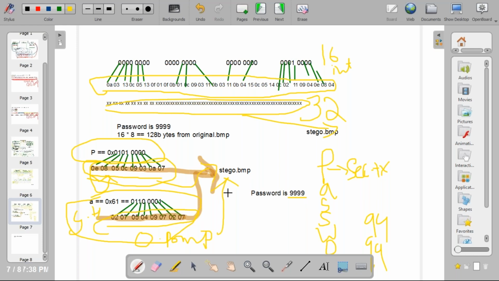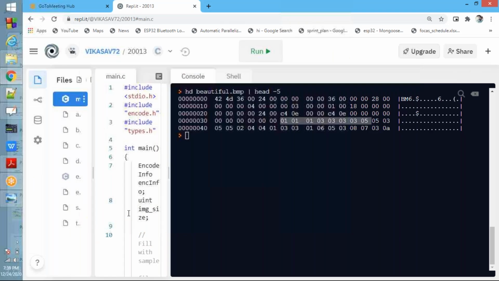Next, same like that, character by character you need to get. You need to get 8 bytes from the original.bmp, modify the LSB based on the character value, and write that to stego.bmp. See now, the password is 999. All the characters are over.